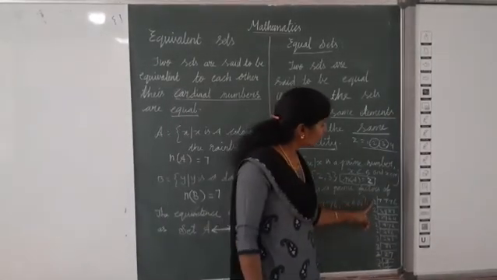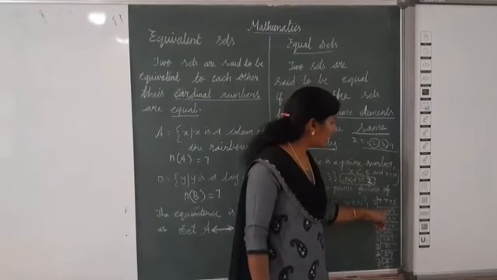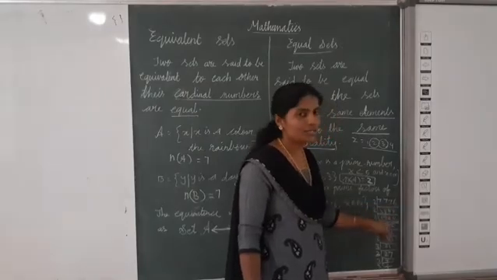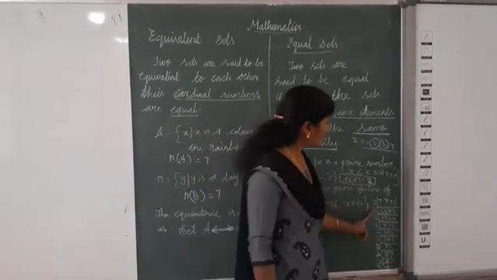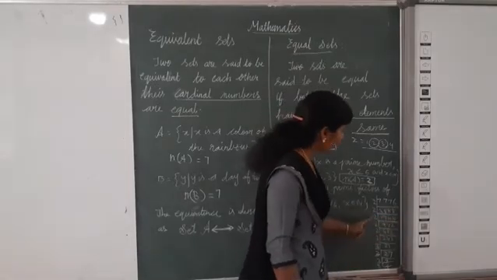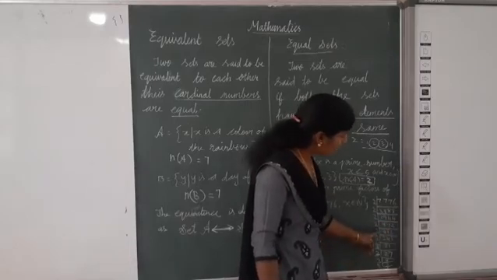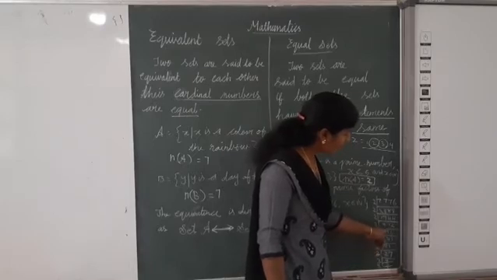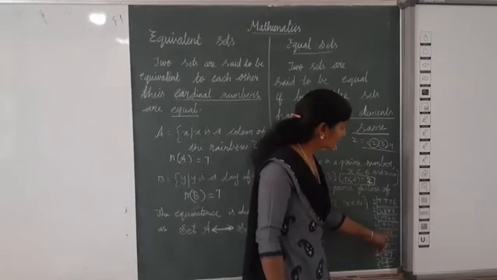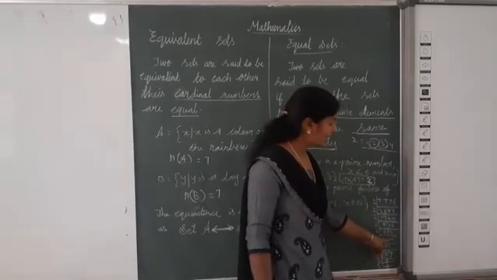Now here, 2 table, 3 2s are 6, 1 balance, 8 2s are 16, again 1 balance, 8 2s are 16, again 8 2s are 16. Then again 2, 1 2 is 2, 9 2s are 18, 4 2s are 8. Then 2 table, 9 2s are 18, 1 balance 14, 7 2s are 14, 2 2s are 4. Then 2 table, 4 2s are 8, 1 balance 17, 8 2s are 16, 6 2s are 12. Again 2 table, 2 2s are 4, 4 2s are 8, 3 2s are 6.